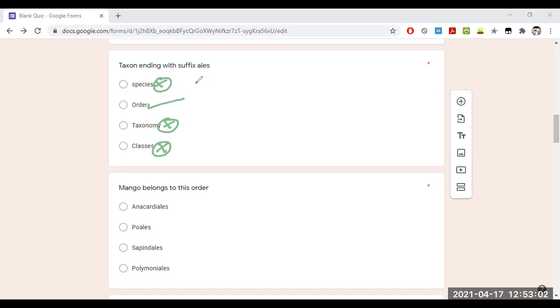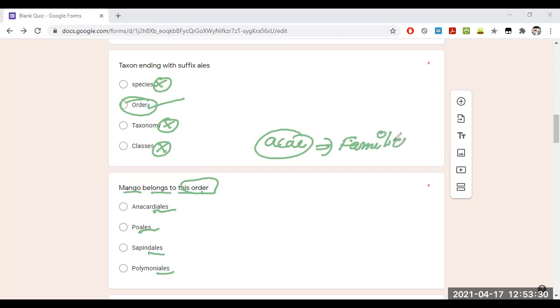So Sapindales, you can clearly see in your next question itself. Mango belongs to this order. Here every order is ending with ales. I mean, you can clearly understand from this question to your previous question that whenever the suffix ales is there, it will always end for the order only. When it comes to aceae, this one will always end for the families.